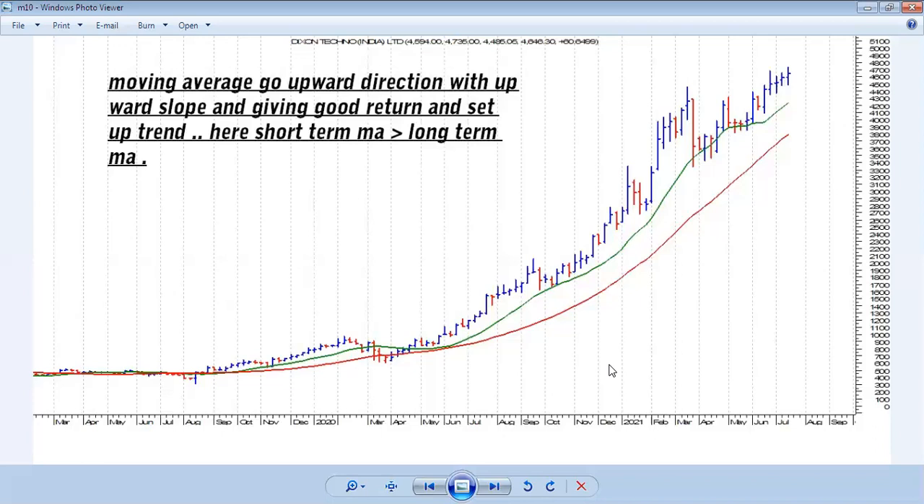When a strong upward direction is coming in an uptrend, the gap between both moving averages is also very widened and very strong on a regular basis, and this chart also shows that. Hope you all understand. This is the new concept.